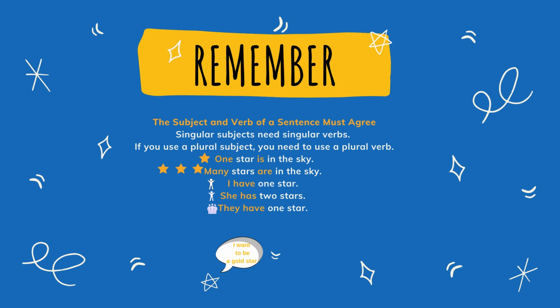That means if there's only one person or thing as a subject, then the verb changes based on that. If you use a plural subject, you need to use a plural verb. So one star is in the sky. Many stars are in the sky. I have one star. She has two stars. They have one star.